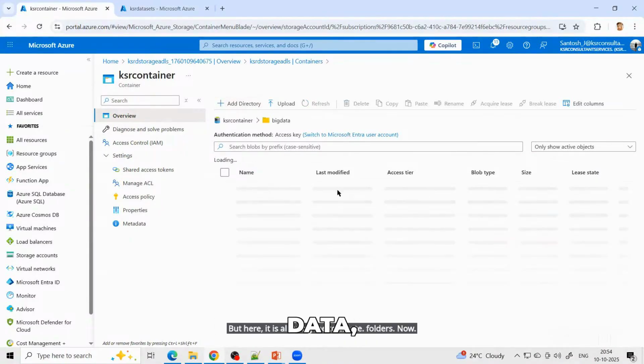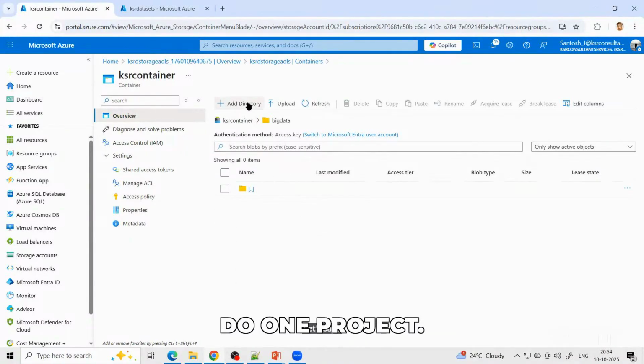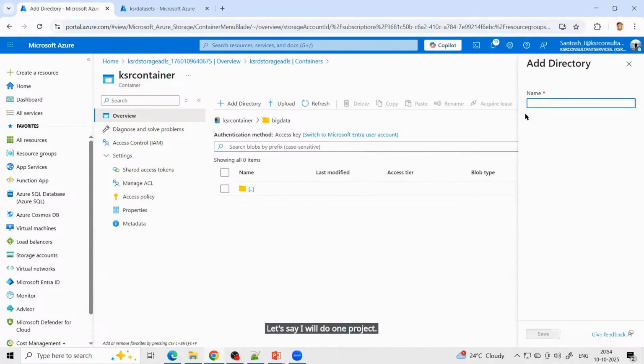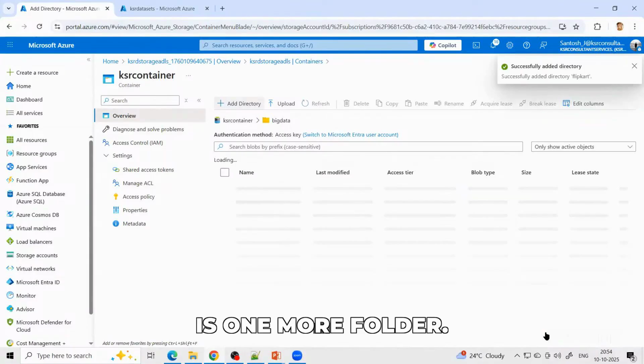Now again in big data, let's say I will do one project. Flipkart. Flipkart is one more folder.